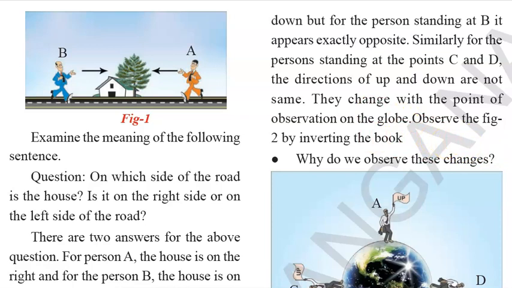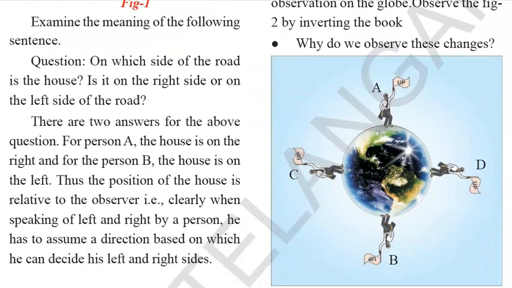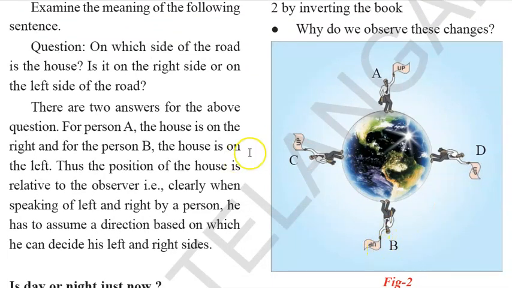So now here we have this Figure 2, and by inverting the book, children, B will be on the top and A will be on the bottom. If you just tilt the book.